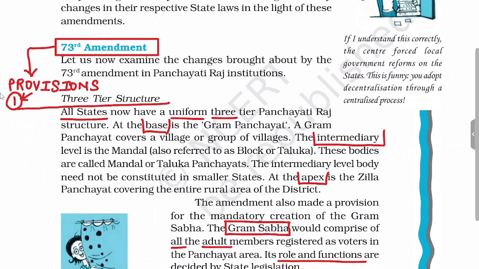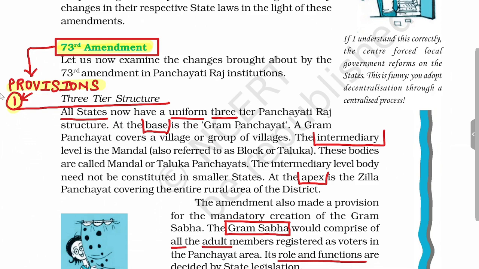Now we'll see the 73rd Amendment Act. What are the important provisions of this act? It establishes local government in rural areas at the three-tier level, and collectively all bodies are called Panchayati Raj institutions.